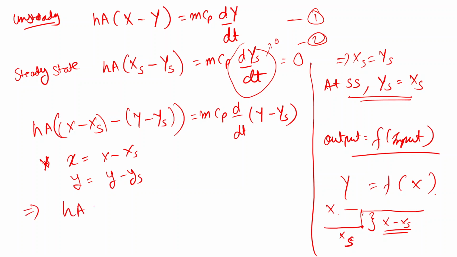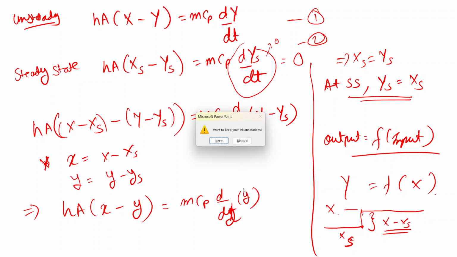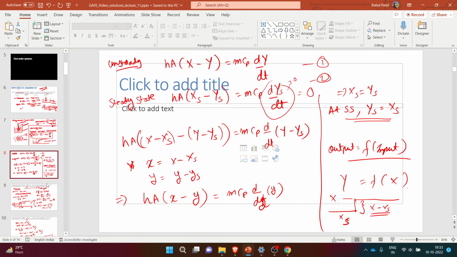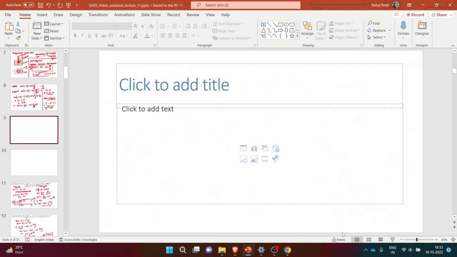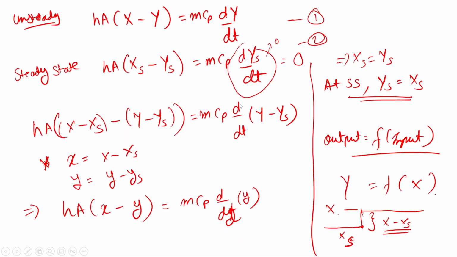From here I will be getting HA (x minus y) is equal to m Cp dy by dt. So what do we have over here? We have HA (x minus y) is equal to m Cp dy by dt. This entire thing is my process model.